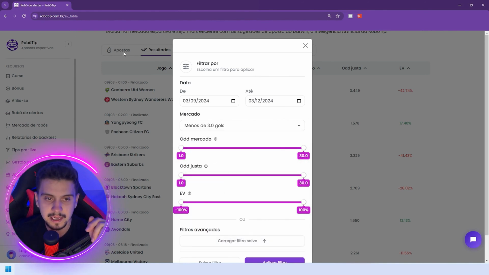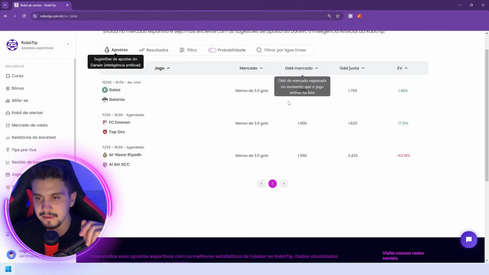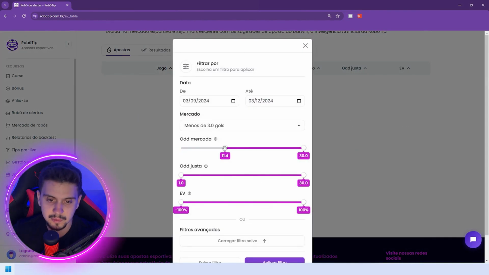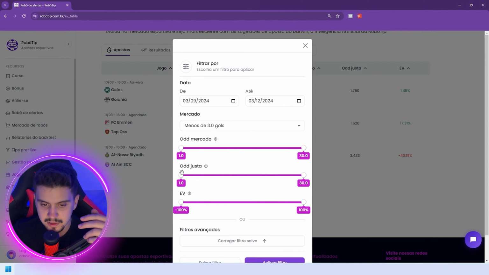You can filter by market, right? The columns we have here: market odds, fair odds, EV. You can put everything in the filter, okay? So, market odds, you can put it here and it will show up for you. Fair odds, you can put it here.